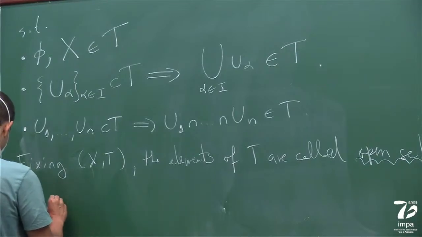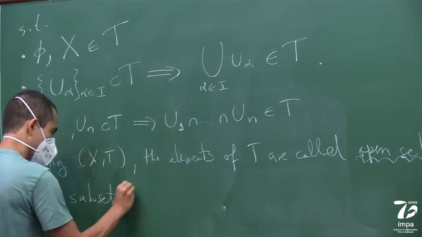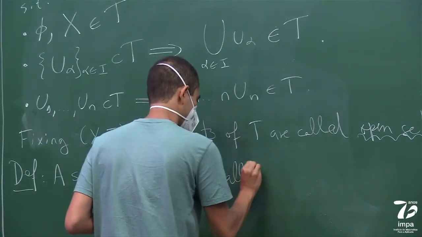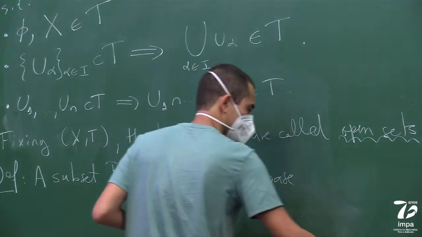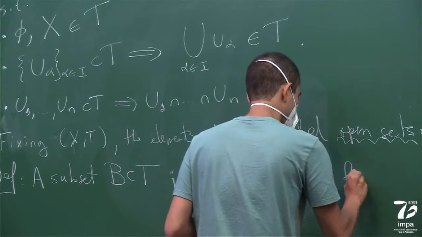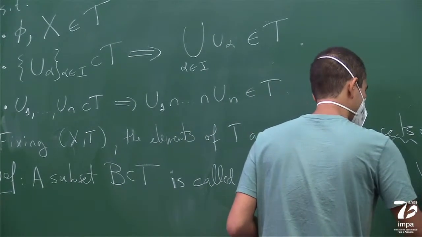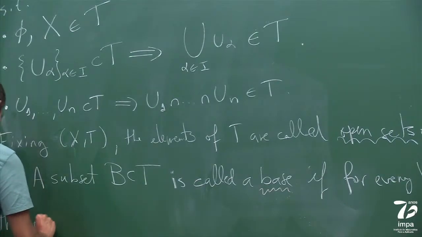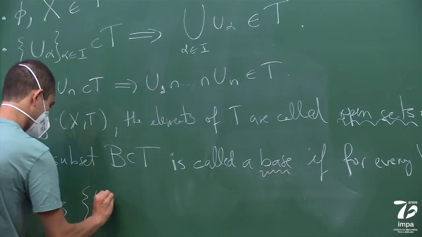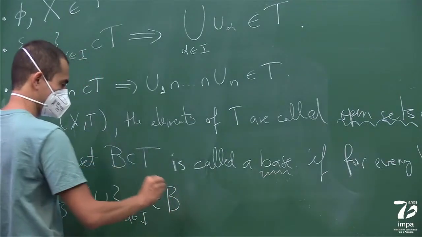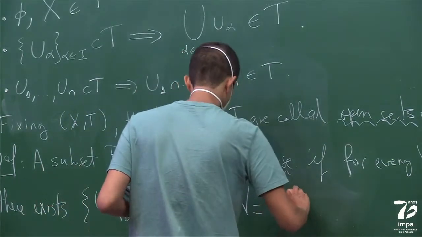Okay, so a subset B of the topology is called a base if for every element V of T, there exists a collection of U alpha in B such that V is the union of the U alpha.